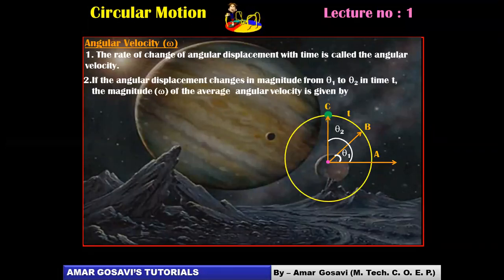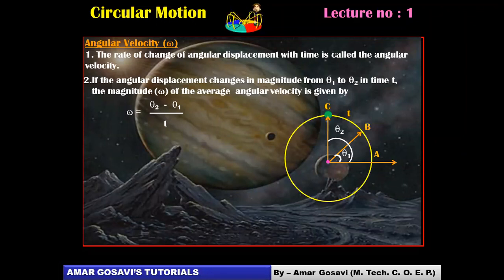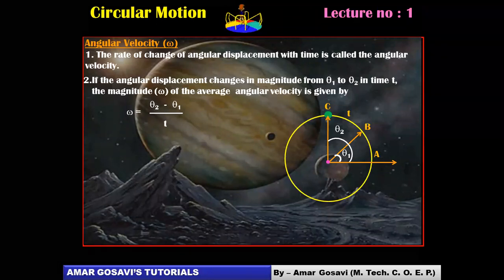And therefore, if the angular displacement changes from theta 1 to theta 2 in time t, then you can consider omega as change in angular displacement divided by time. So what is the change in angular displacement here? Theta 2 minus theta 1 divided by time is angular velocity. So this value will be called average angular velocity, friends, because the time span is fixed over here.